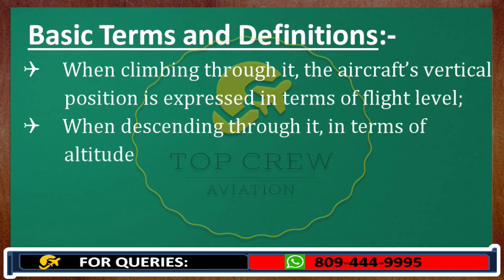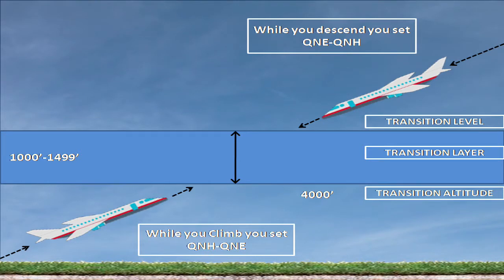Now look at this, guys. This is your transition altitude, which in India is 4,000 feet, and this is your transition level. The first flight level is 50. And how do we change it while climbing? See over here, you are climbing and leaving the transition altitude. So you would change your setting from QNH to QNE. While you descend, you set QNE to QNH, guys.